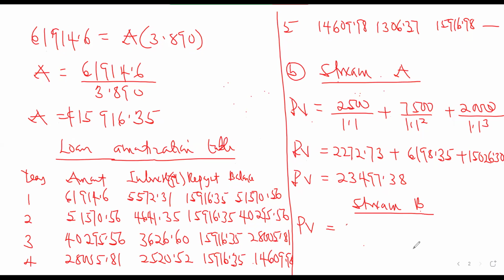We are going to be having A into bracket 1 minus 1 plus R exponent negative n, all divided by R. So you can just find your 10,000 multiplied by the annuity factor at 10% for 3 years, which is 2.487.